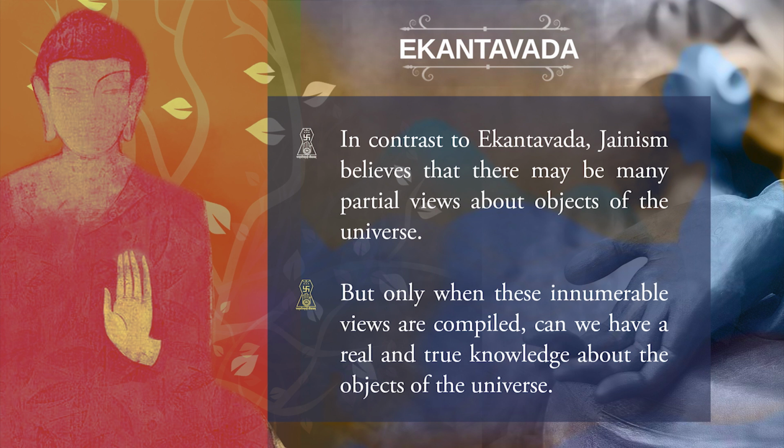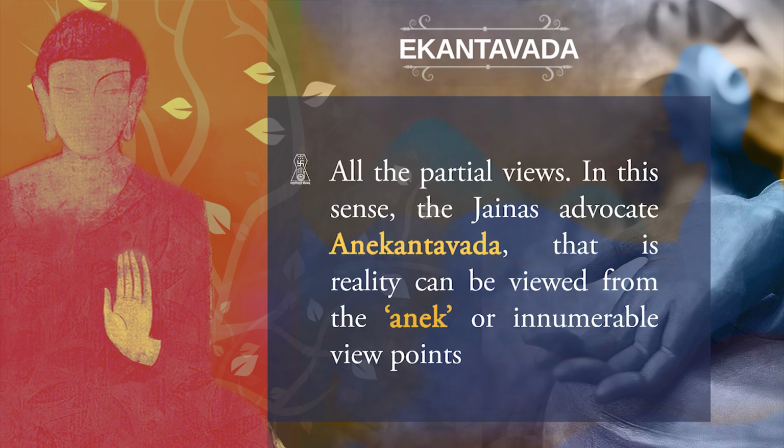In this sense, the Jaina advocates Anekantavada, that reality can be viewed from the aneka, or innumerable, viewpoints.